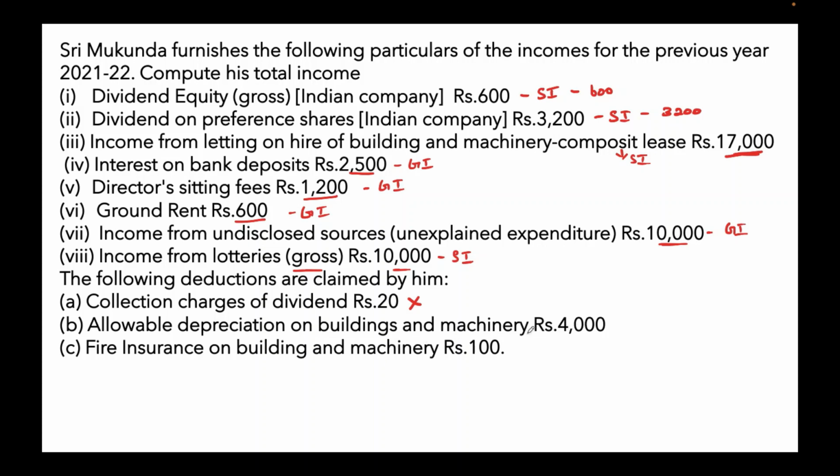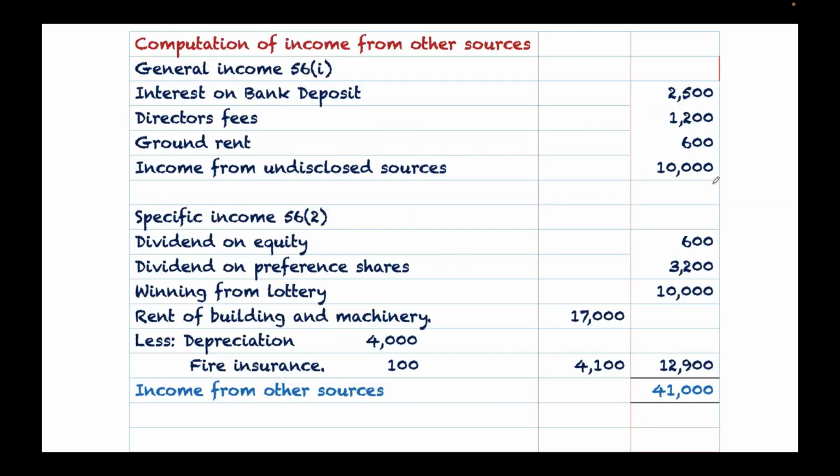The other two deductions you can deduct it from the income which is generated out of building and machinery, composite lease. So general income, we have interest on bank deposit, director fees, ground rent, income from undisclosed sources.